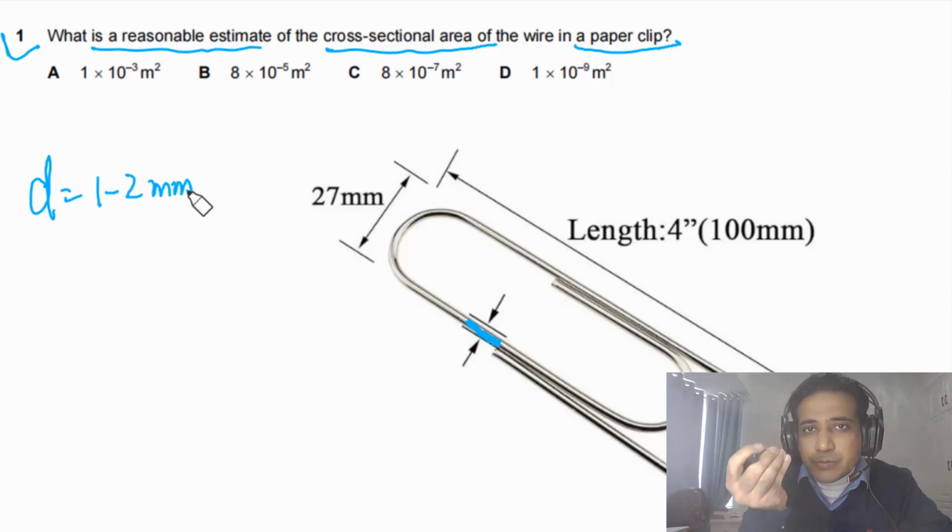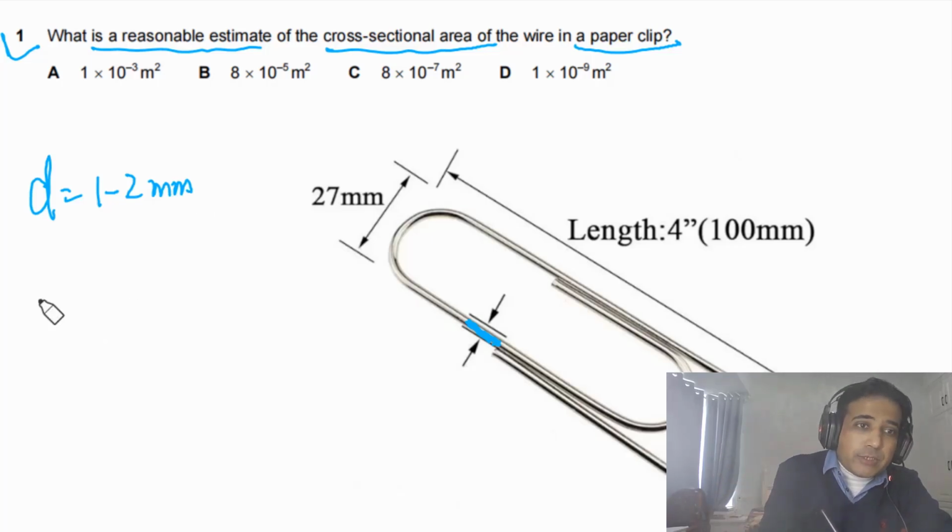So this question is simply about sense of scale. As a physics student, you should have a sense of scale. You need to understand how big a millimeter is, how big a centimeter is, and how big a meter is. This sense is very important. You don't need to memorize a lot of things. You need to develop your understanding.